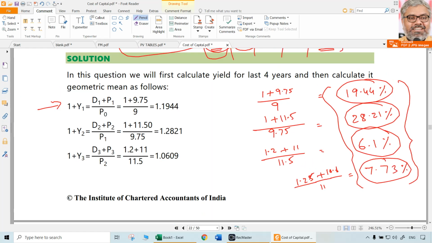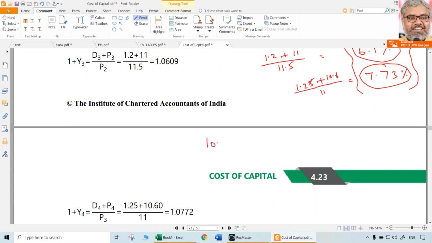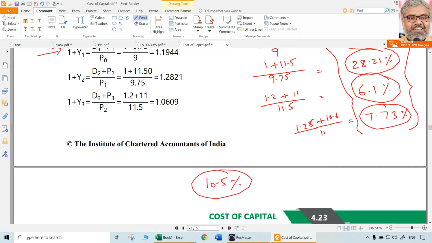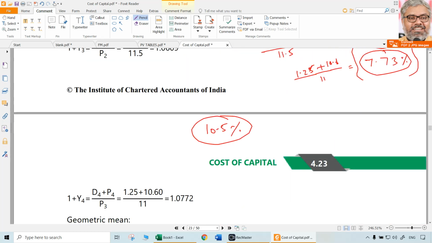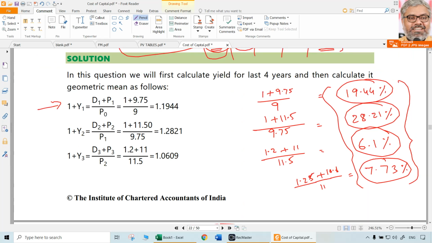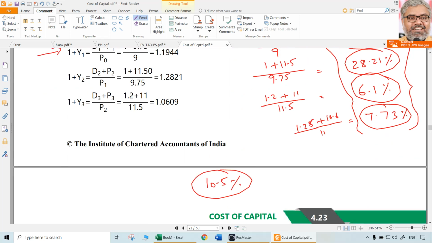Particularly if nothing is asked, for convenience in the examination, you can take arithmetic mean also, no problem. So there is no issue with that. There is no rule that you have to take geometric mean only. Arithmetic mean, if you take 19.44 plus 28.21 plus 6.1 plus 7.73 divided by 4 years, around 10.5% is the realized yield, arithmetic mean wise. It has its limitations because it only gives a very simple average. But geometric mean gives a better picture of what is the growth rate actually that has happened